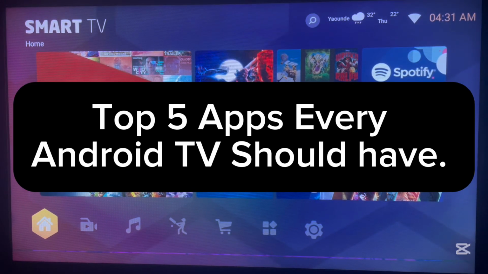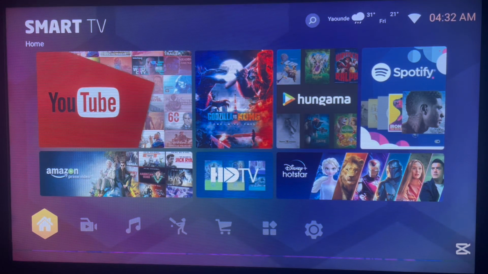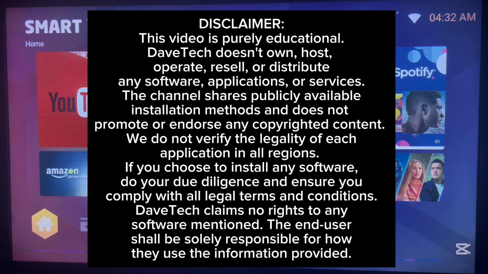In this video, I want to show you 5 top applications you must have on your Android TV in 2025. This is going to be an interesting video, so watch right up to the end to see all the 5 applications I want to show you. I'm also going to be showing you how to install these applications to your Android TV.